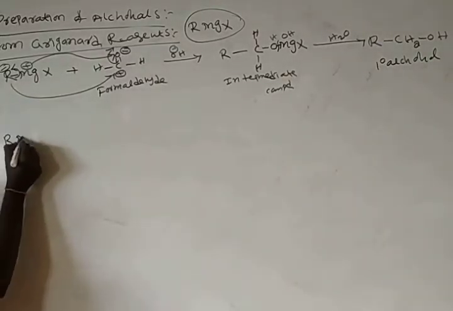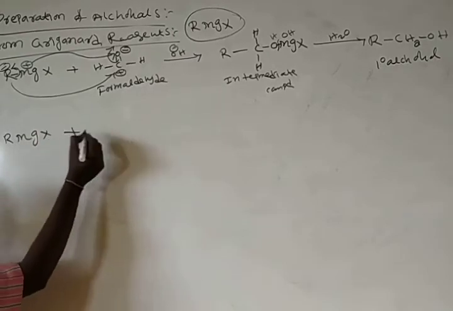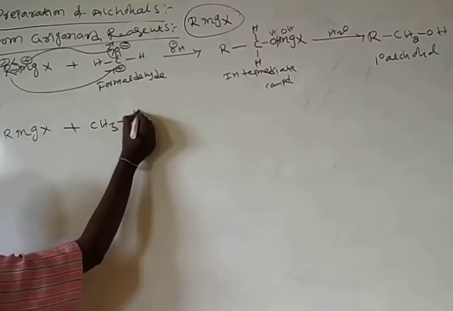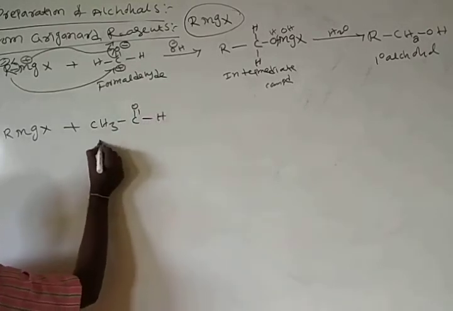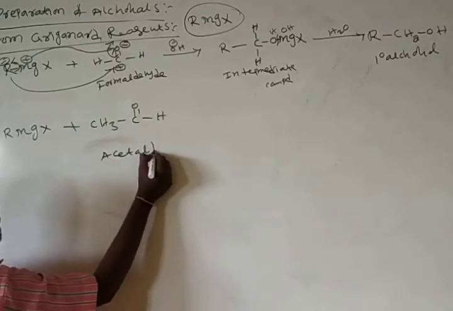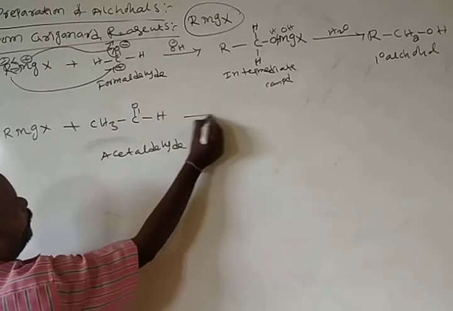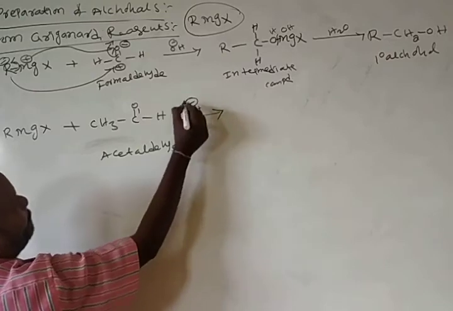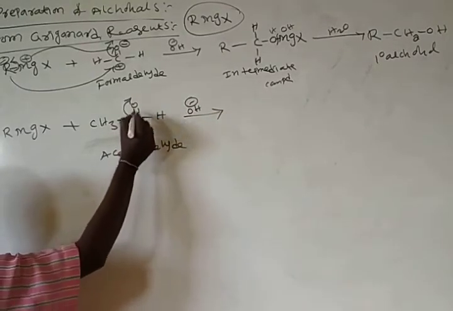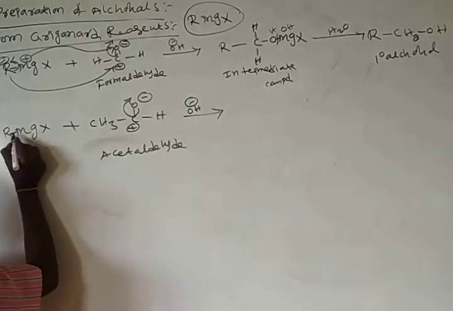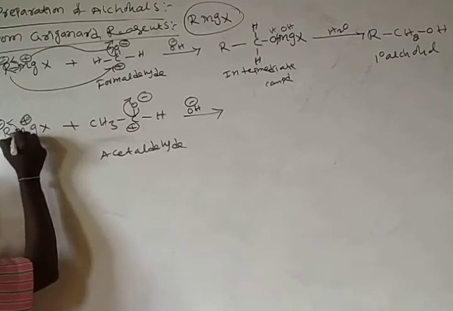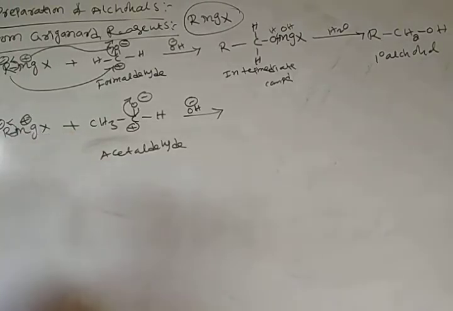Then RMgX reacts with acetaldehyde, CH3CHO. In the presence of base, the electrons transfer the same way, one end getting positive and the other negative.